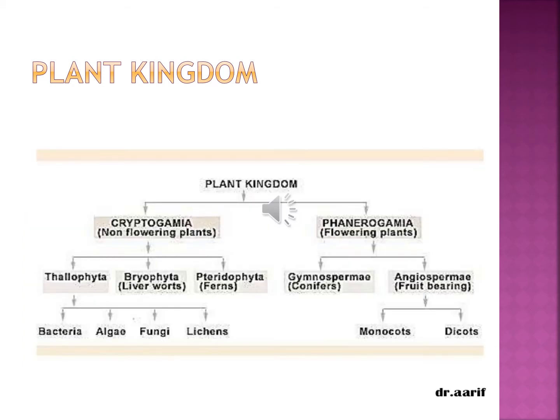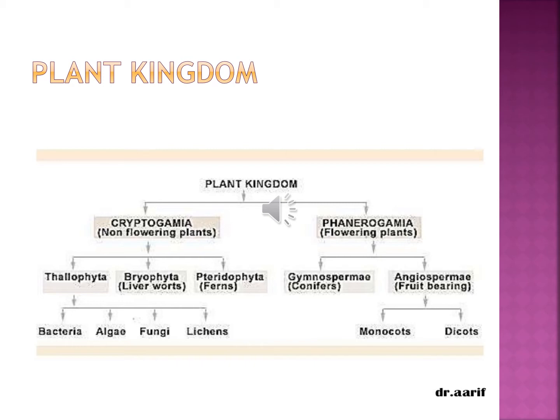See here carefully. The plant kingdom is classified into two types. One is Cryptogamae and the other is Phanerogamae. Cryptogamae are non-flowering plants. These Cryptogamae are also classified into three types: Thallophyta, Bryophyta, Pteridophyta. In Thallophyta, we cannot separate the plant into stem, root, and flowers. That kind of plant is called thallophyte.